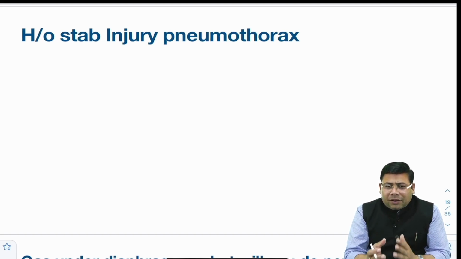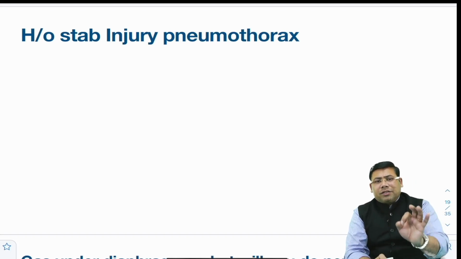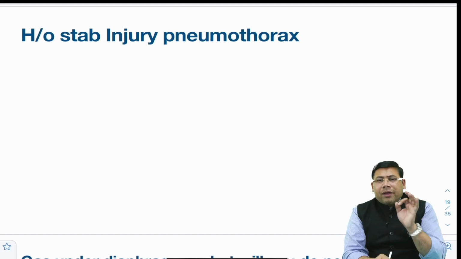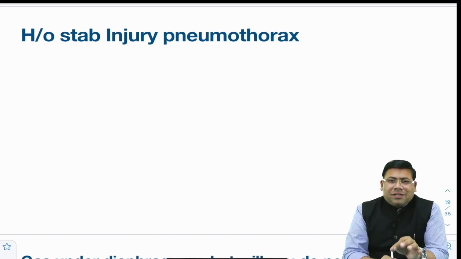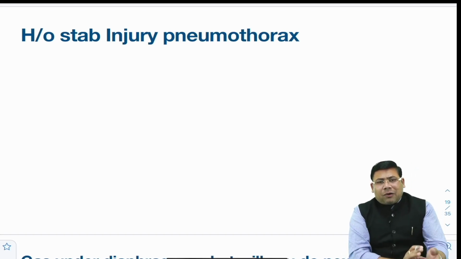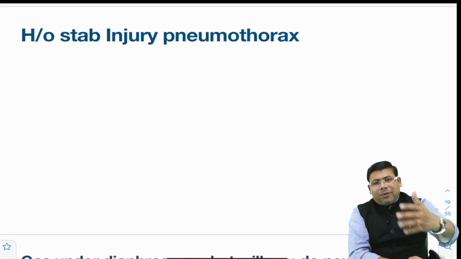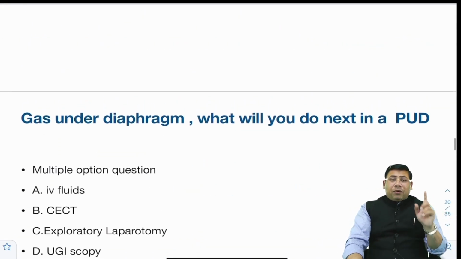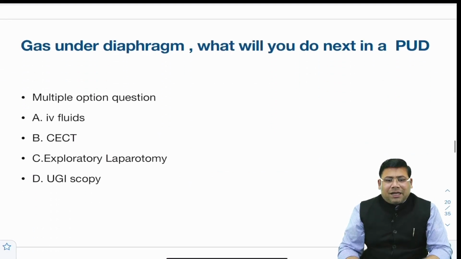If this is a pneumothorax, then the first line management or the treatment of choice would have been a classical intercostal chest drain insertion. If it would have been a tension pneumothorax, then also the same. If it would have been a tension pneumothorax with an unstable patient, intercostal chest drain should be done, but before that, decompression with the needle. So needle thoracostomy followed by tube. Ultimately, tube would have been done. Same, there was a question on the boundaries of the triangle of safety. So I will discuss that later.